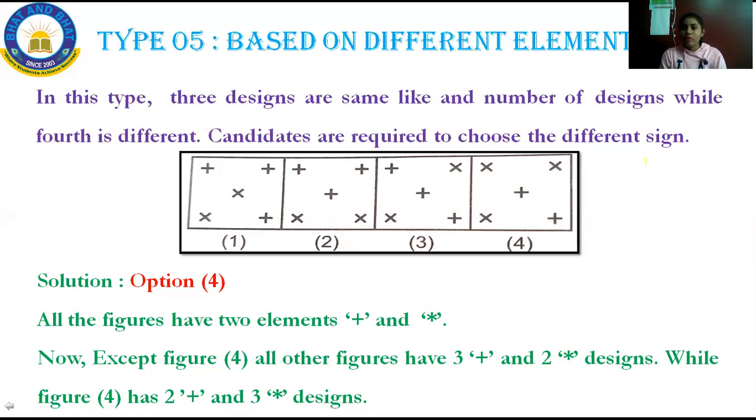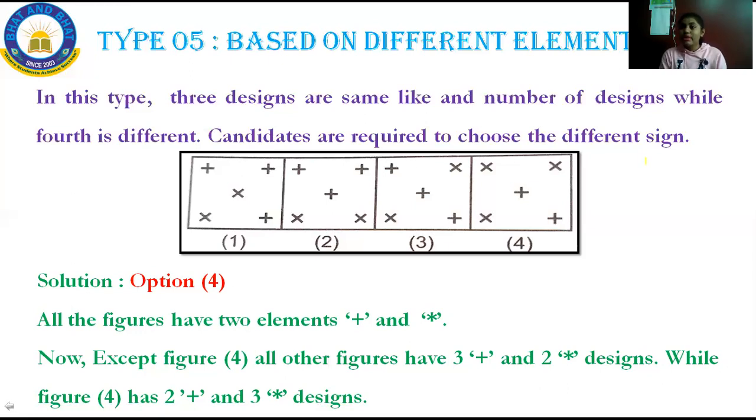I'll explain it once again. See, the fifth type to solve your odd man out chapter is based on different elements. They will give the 4 figures. In that, 3 will be having the same figure and the same number of figures, and one will be different. You have to take out which does not belong to the group. Now look at the question.